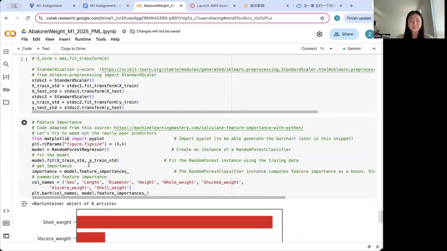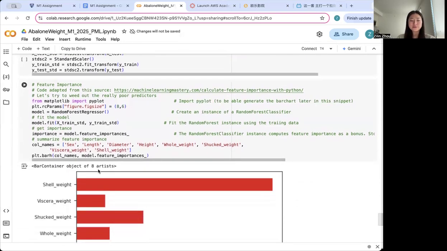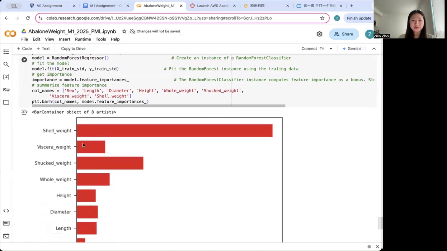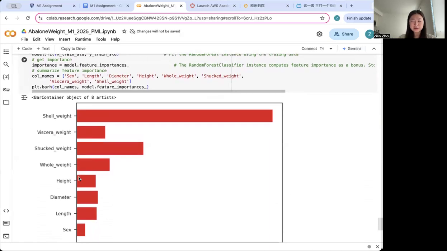The feature importance analysis further highlighted which variables were most impactful in predicting abalone age. Using a random forest model, it was found that shell weight was the most influential feature, followed by visceral weight and shucked weight. Other weight-related attributes, such as whole weight, also played a significant role.